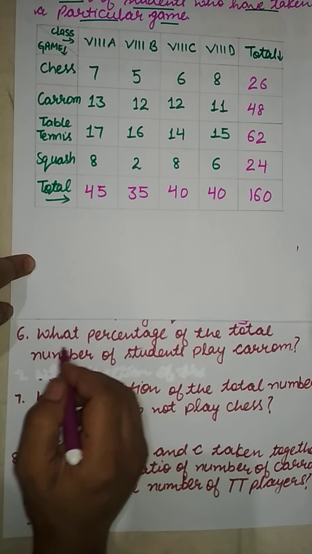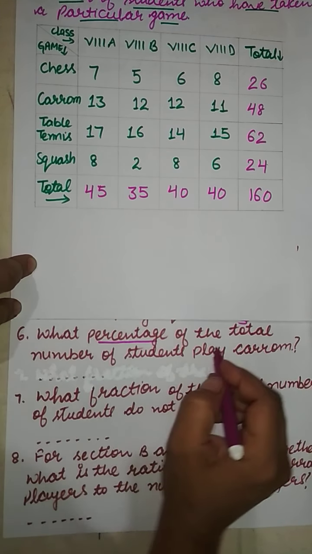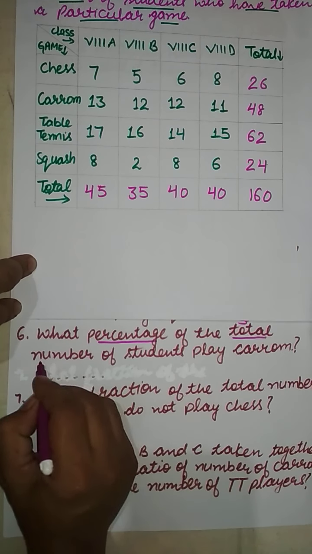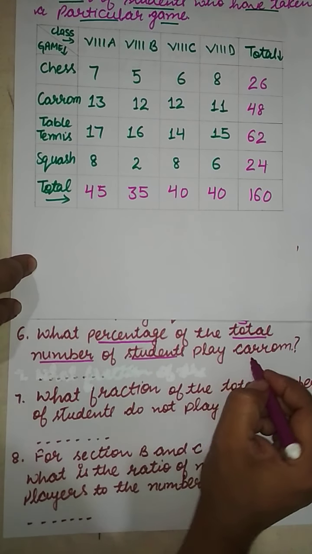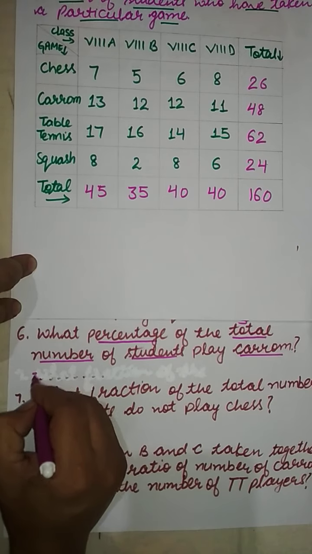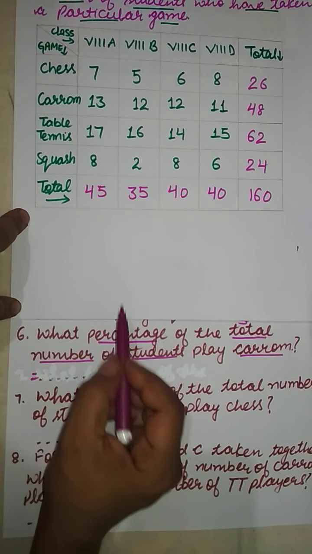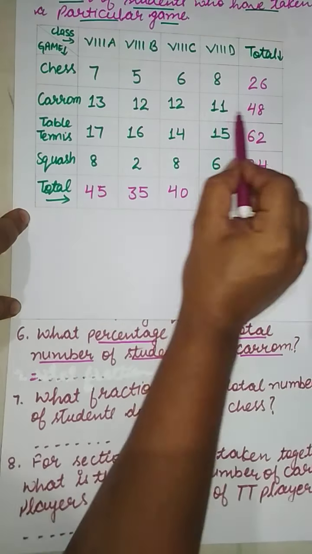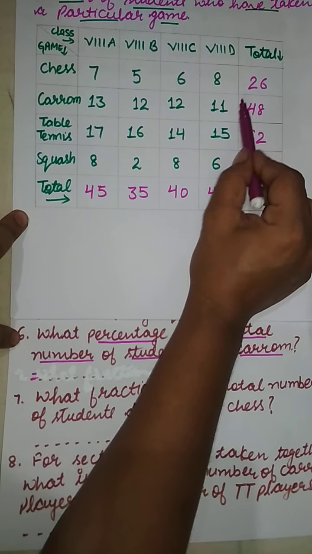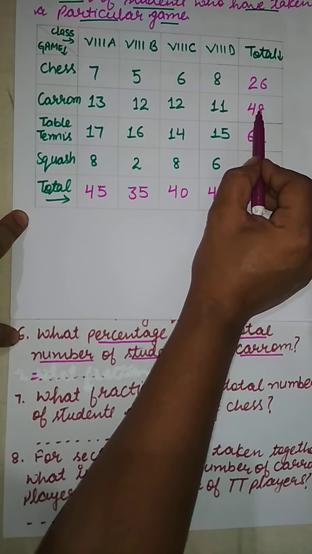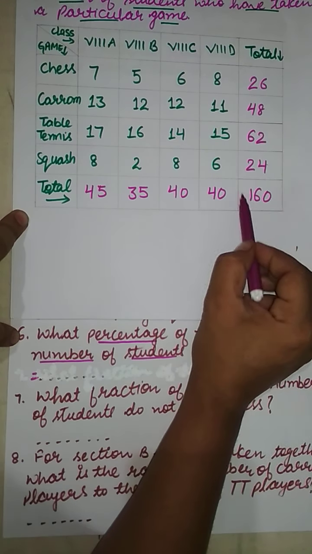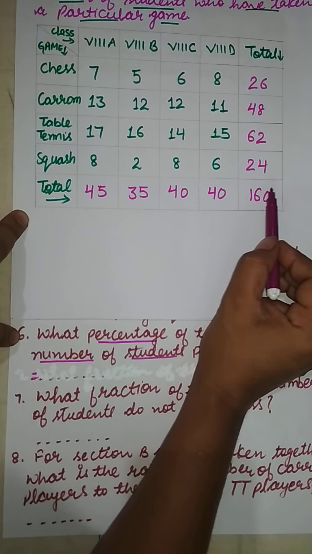Now, question number 6. What percentage of the total number of students play carom? Now, see the table. There are 48 students in total who are playing carom board, and 160 is the total number of students.